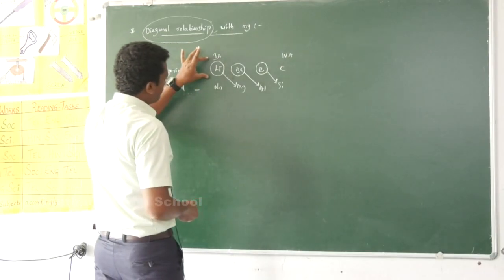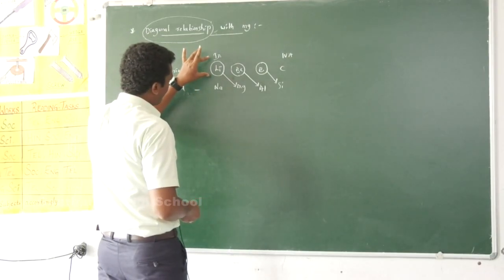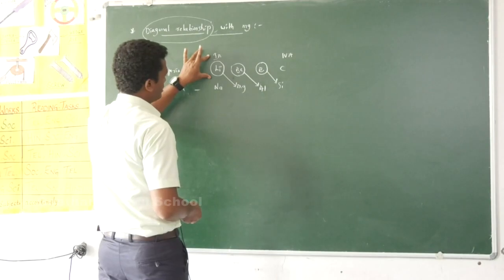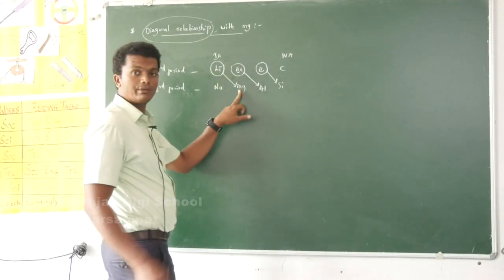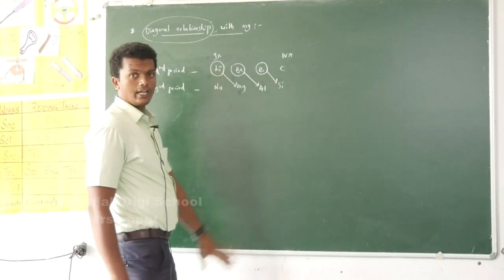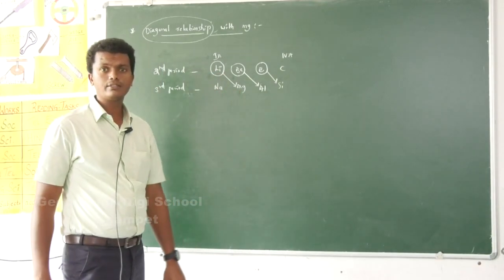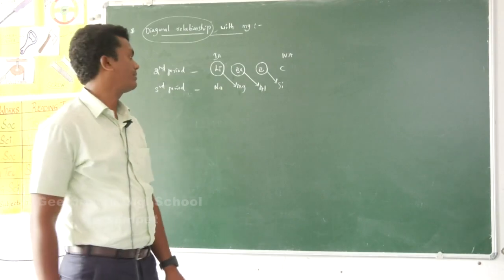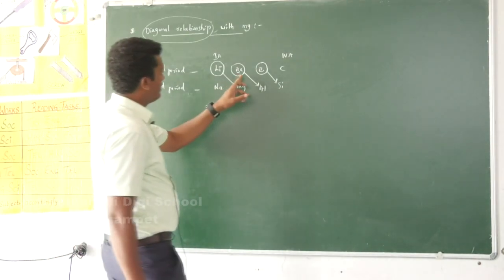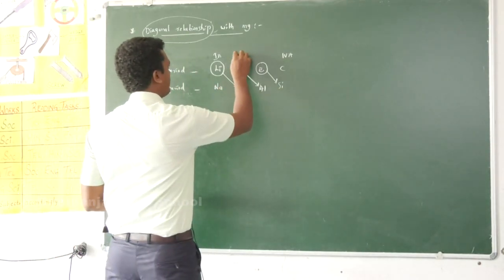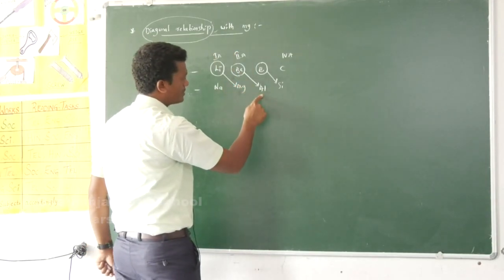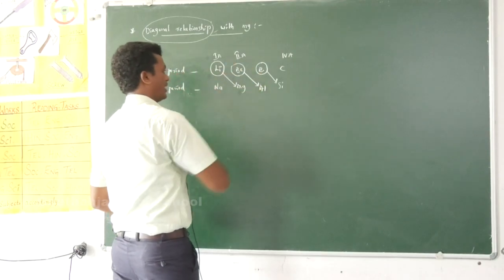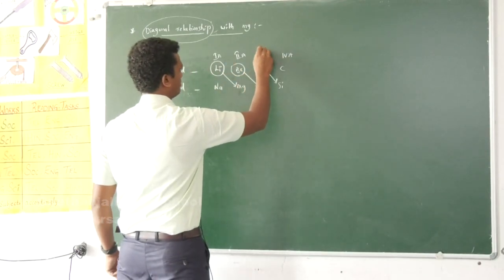The phenomenon of the first element in one group expressing similar properties with the second element of the next group is called diagonal relationship, and those properties are called diagonal properties. Beryllium is the first element in second A group, expressing similar properties with the second element of the next group, the third group.